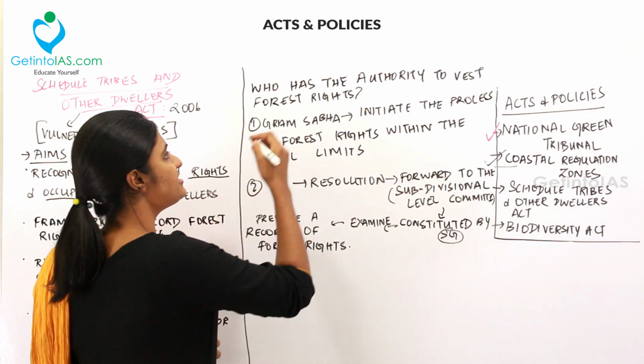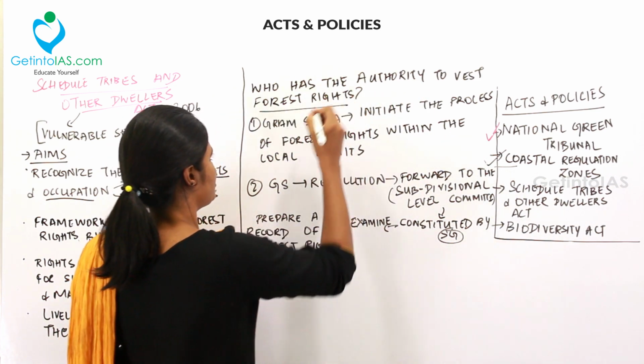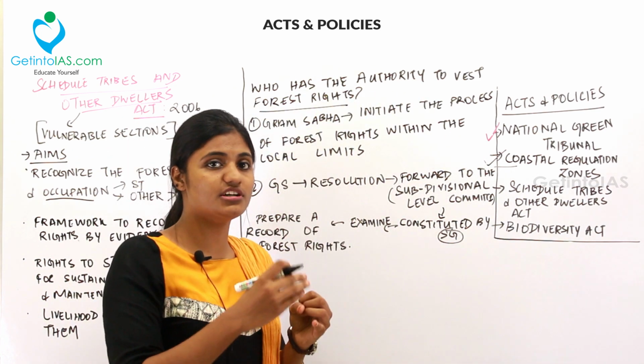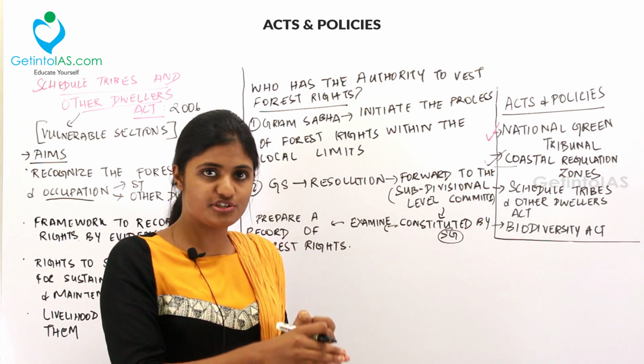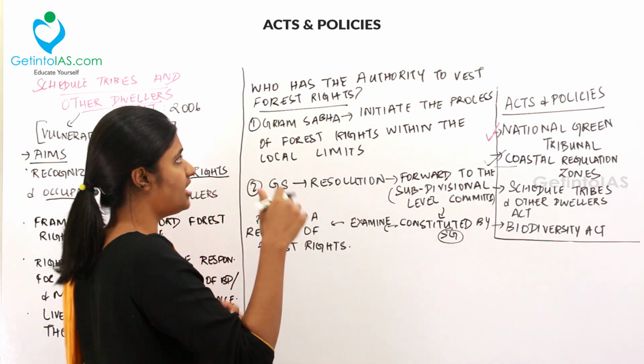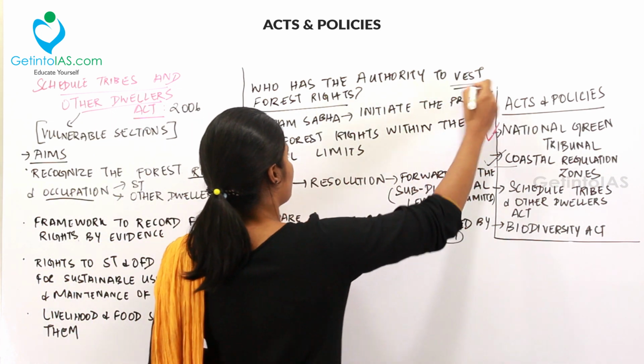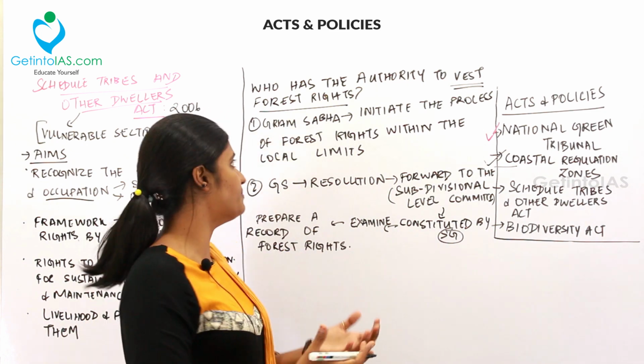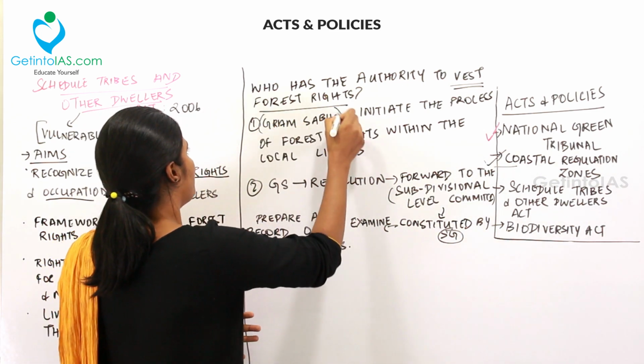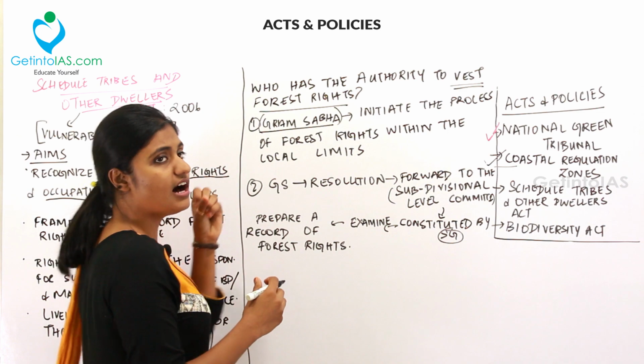So then, who has the authority to vest the forest right? We are talking about forest rights for the scheduled tribes and the other forest dwellers, right? So who has the authority to vest the forest right, that is, to give the forest rights to these people? That is the Gram Sabha. So Gram Sabha has the authority.